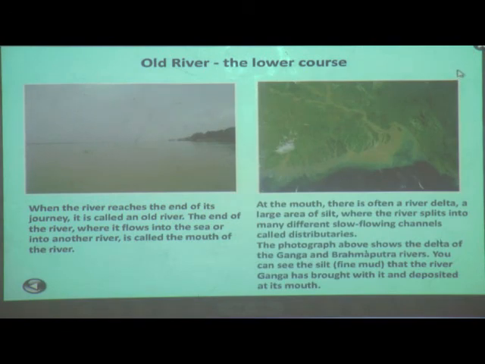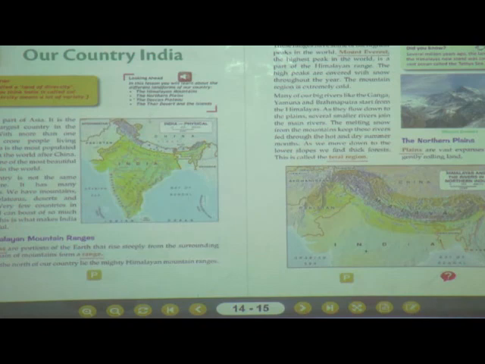And the river, the lower course. These are the old rivers. Can you see this picture? Yes, children. So the next.